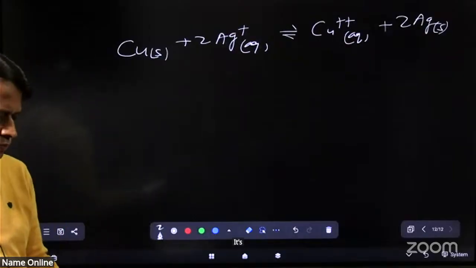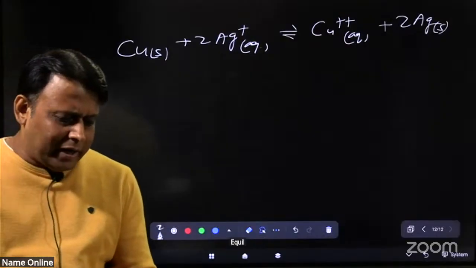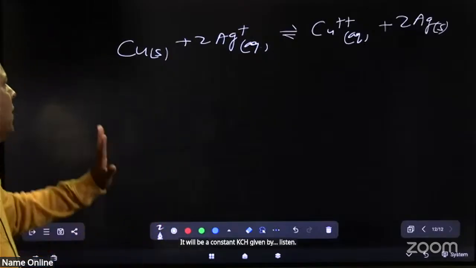It's your question. The equilibrium constant Kc is given by, listen, very simple.